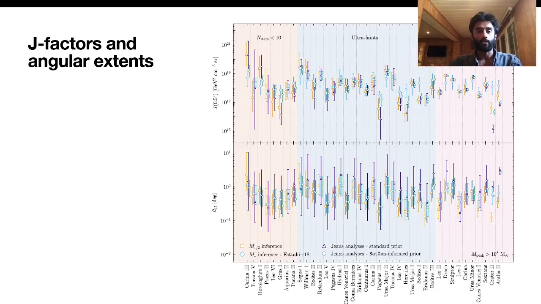For the highest luminosity dwarf galaxies, the data are sufficiently constraining that the prior has minimal effects. For some of the largest J-factor ultrafaints, however, using the SatGen-informed prior can decrease the inferred J-factor by up to an order of magnitude. We also find that many satellites have angular extensions of around 1 degree, indicating that treating them as point sources in Fermi analyses is unjustified.